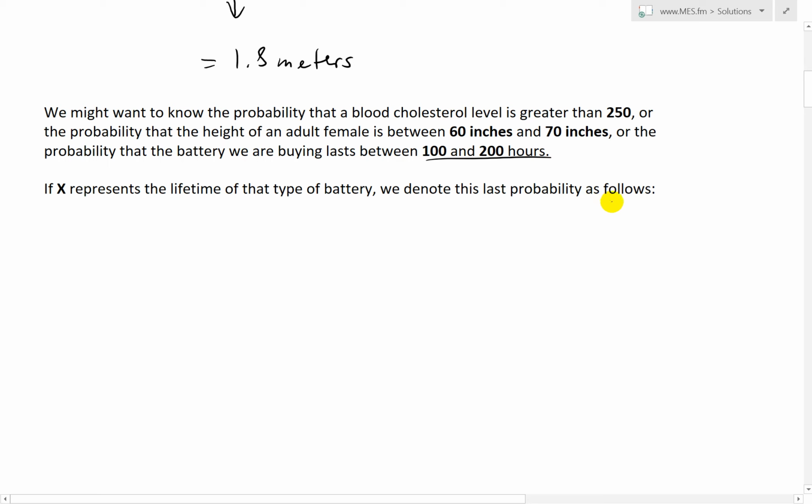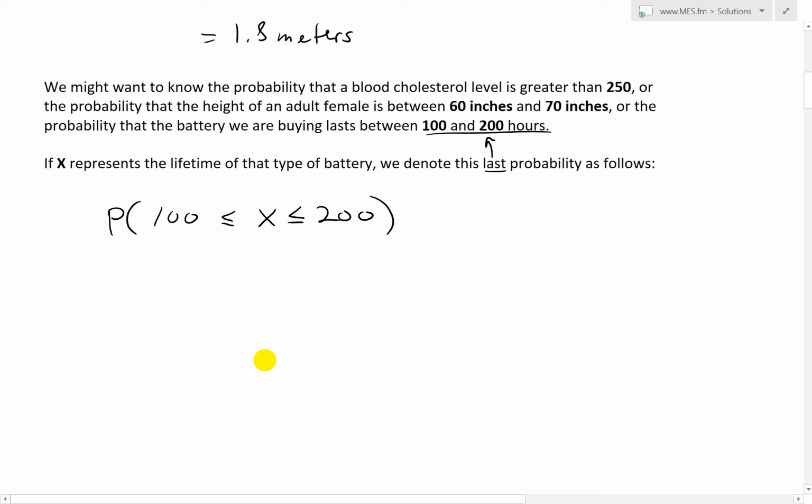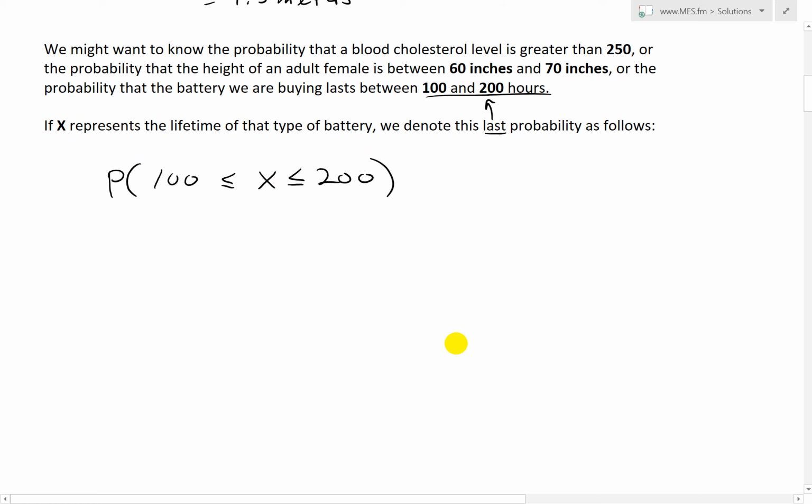We denote this last probability as follows: P, and then 100 less than or equal to X less than or equal to 200, because you can include the 100 and 200 in there. So we write this probability as a range: P of 100 less than or equal to X less than or equal to 200.